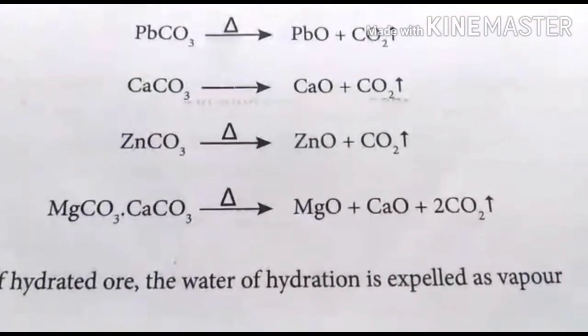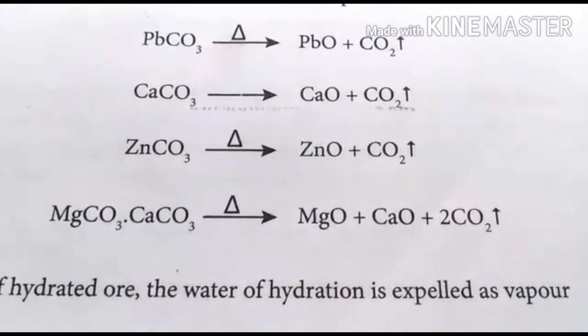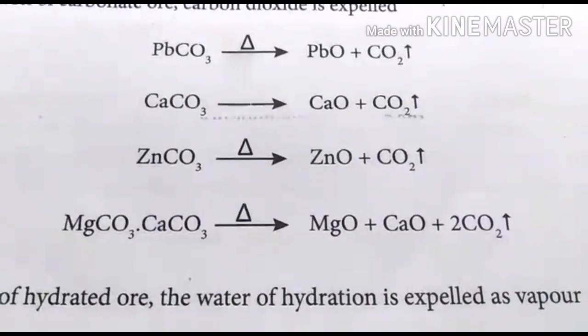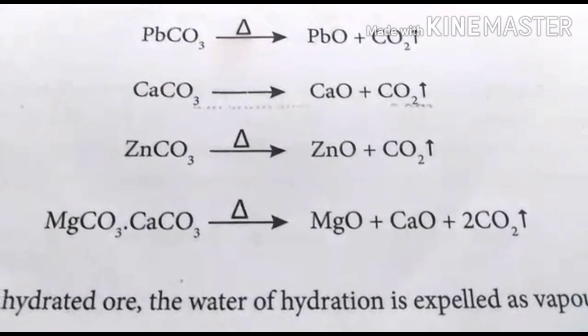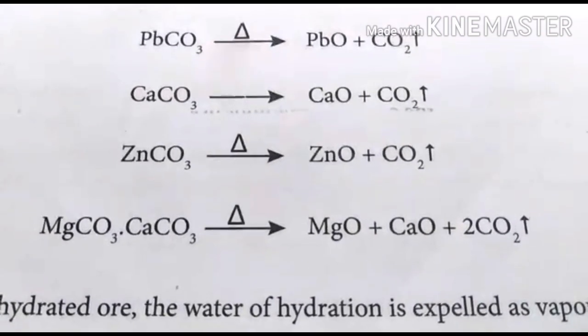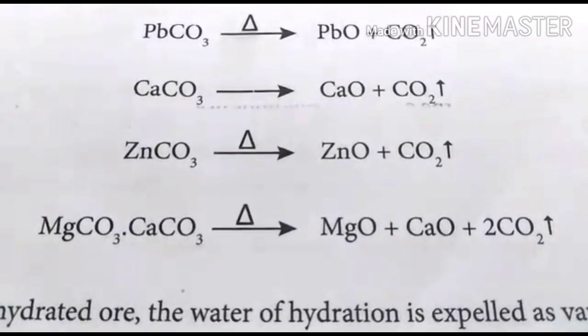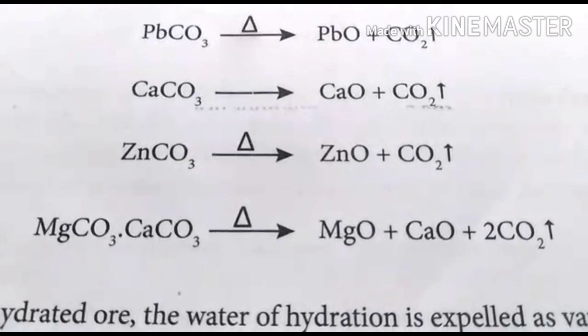The next one is calcination. This is an example of calcination. Already I told you calcination is a process in which the ore is heated strongly in the absence of air. During this process, if it contains some water molecules, on heating the water molecules escape as moisture. Once you heat, automatically the water molecule is converted into vapor.